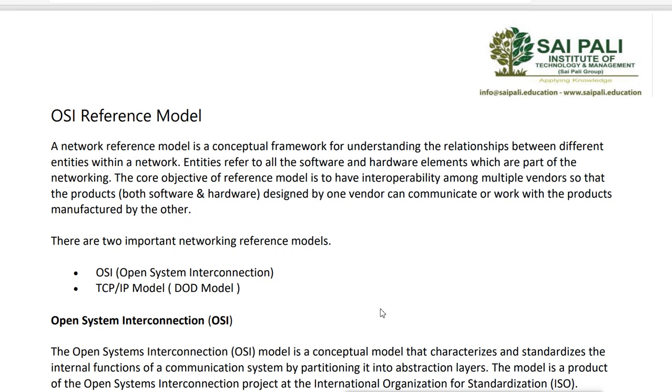So this is the OSI reference model, which is defined by the ISO, the International Organization for Standardization. They have made it a layered structure so that it is easy for troubleshooting for the administrator, and also easy for the hardware and software vendors, so they can make devices for a specific layer.